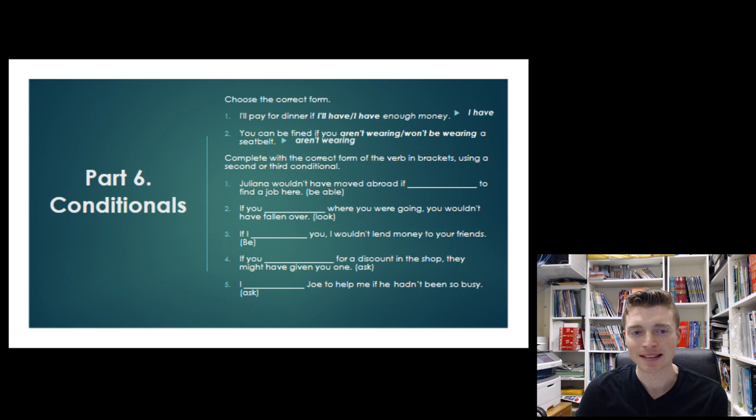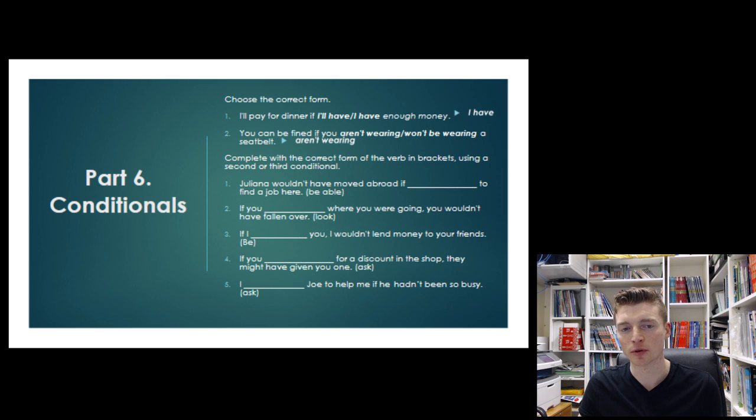Okay, now you guys needed to put the verb in the correct form. So these sentences here, they're a combination of the second conditional and the third conditional. So let's have a look at the first one here. Juliana wouldn't have moved abroad if to find a job here. So the verb is be able. Now this situation, it's a hypothetical situation, but it's not about the future, it's about the past. So this is our third conditional.